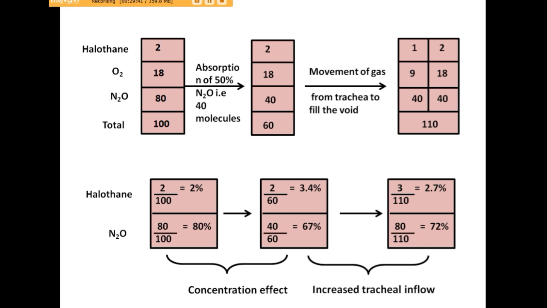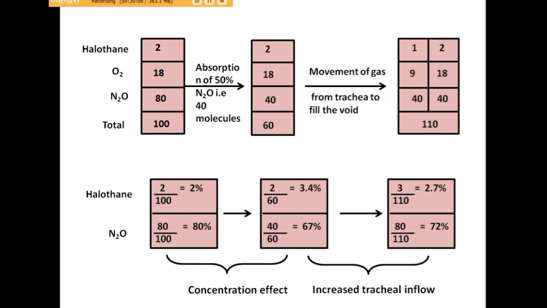Nitrous oxide alone cannot act as a good anesthetic agent because it is a very low efficacy drug, so we need to give another drug. But the other drug alone cannot be given, as halothane has very high solubility in blood, so induction is very slow with halothane.